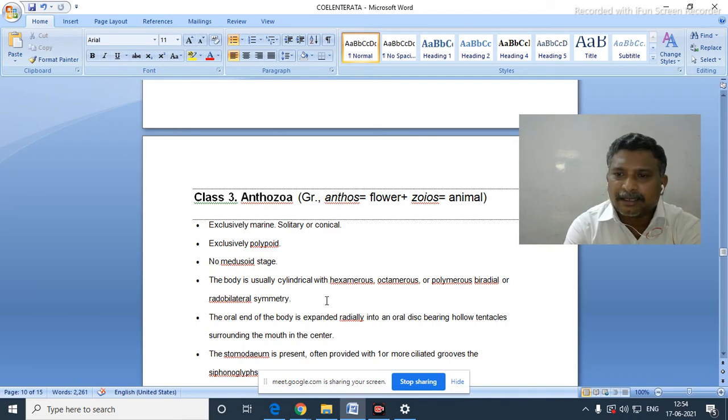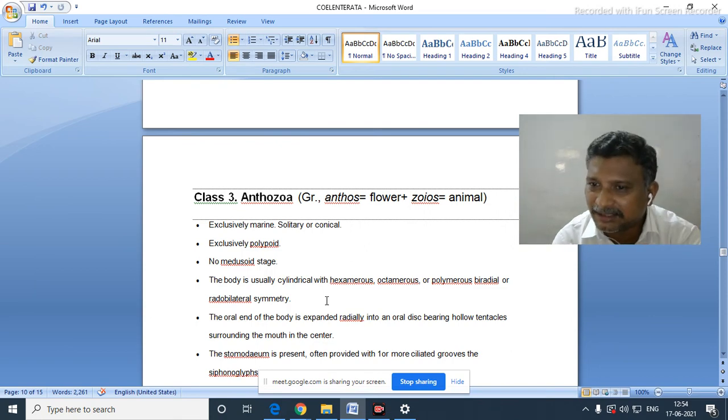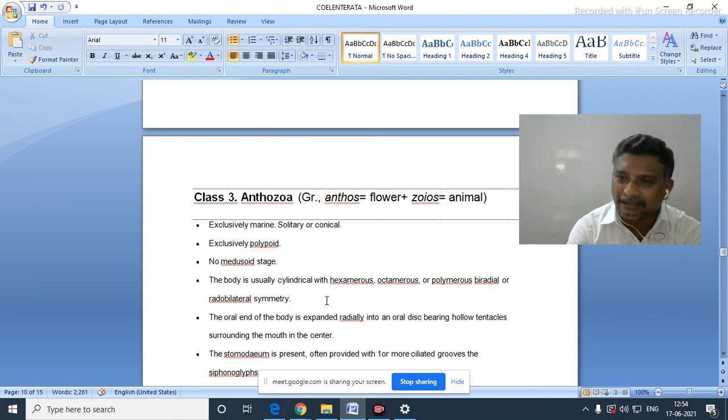In Hydrozoa both the polyp and medusa are there, but in Scyphozoa the polyp is reduced or absent but the medusa is there. But in Anthozoa the medusa is completely absent, only the polyp will be there. So that is the main difference.